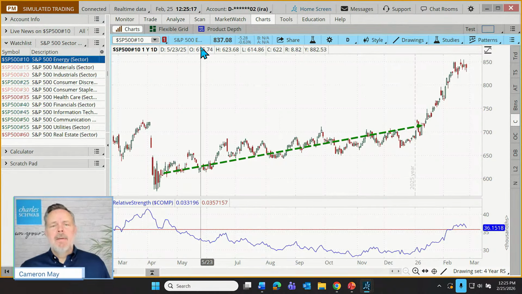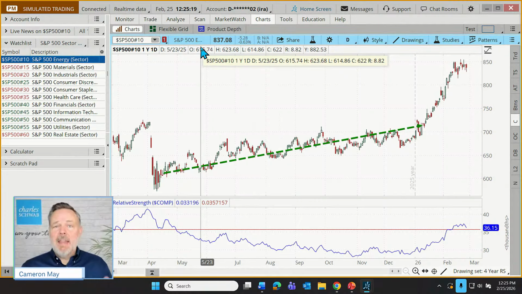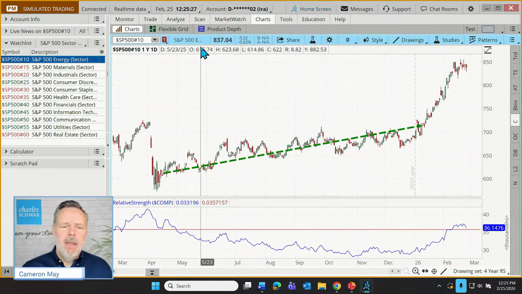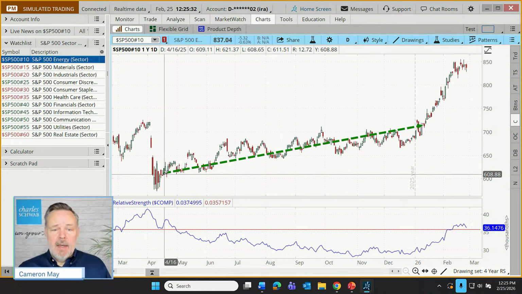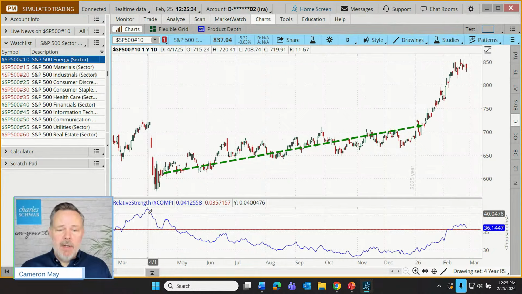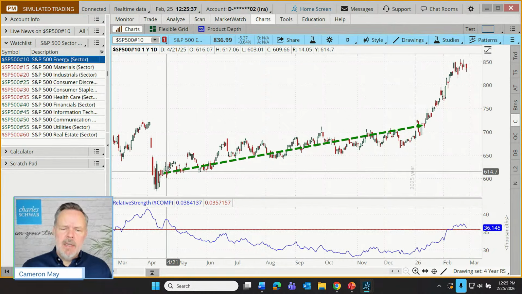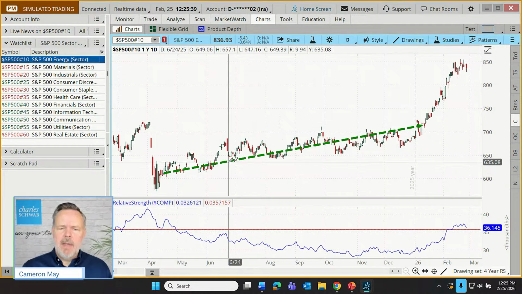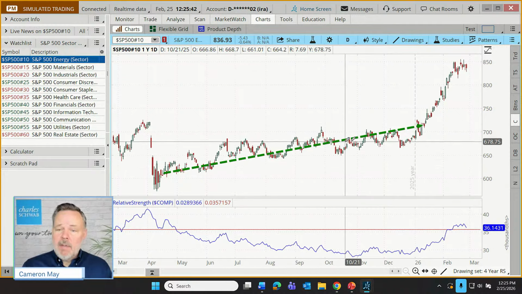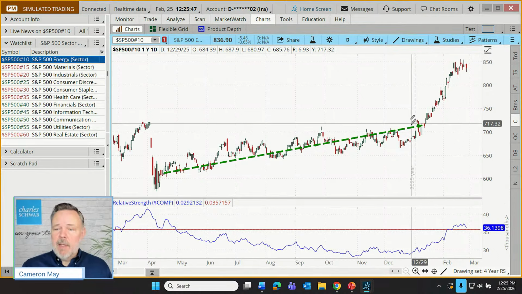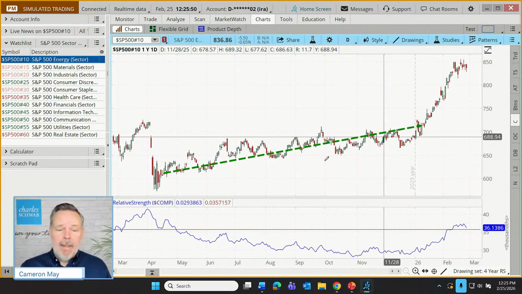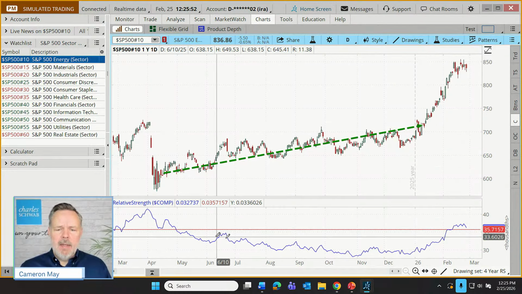So if you want to chat in, which sectors would you say have led the charge for the most part over the last 12 months that have contributed to this strong advance of the S&P 500? Well, I'll tell you, it wasn't energy until quite recently. Let's look at our relative strength tool here. And what you'll notice is energy, going back here to April, was actually on the rise. It was okay. The stocks in this sector were actually doing all right. Moving left to right, it would look like they were having at least a decent year. But what was our relative strength line doing during that time?